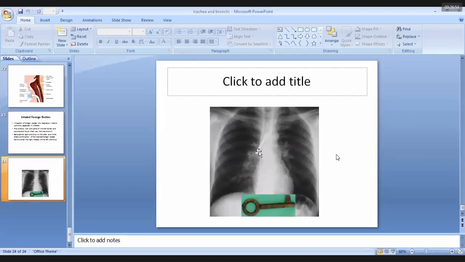On X-ray, it appears like this. If a patient or a child inhaled a key, it appears on X-ray like this, and it's more towards the right side.